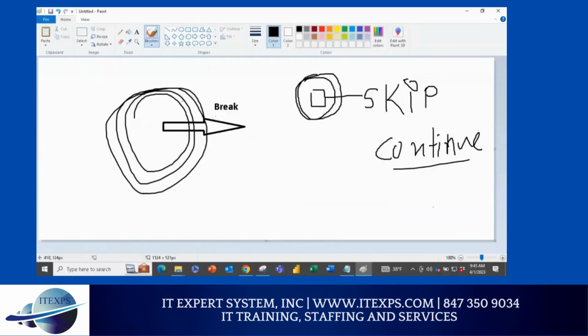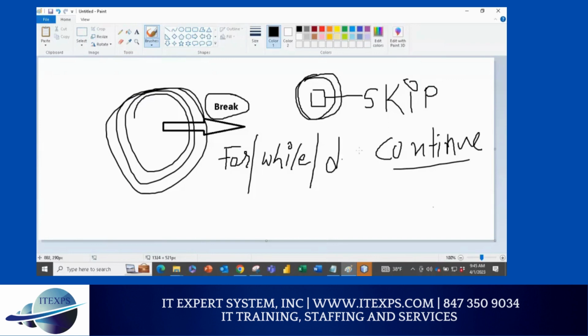Anytime you're doing break or continue, you need to have a loop, and you can use any loop, like a for loop, a while loop, or a do while loop. Any loop, but you need a loop if you want to use break or continue to skip. You cannot use break or continue without a loop. So make sure you have a for loop, while loop, or do while loop. If you are not using one, you cannot use break or continue. So let's get started.